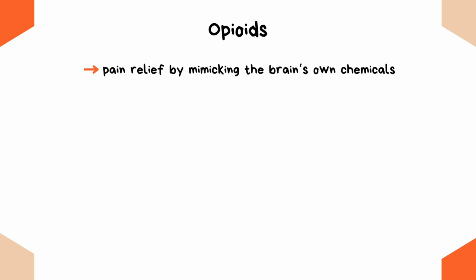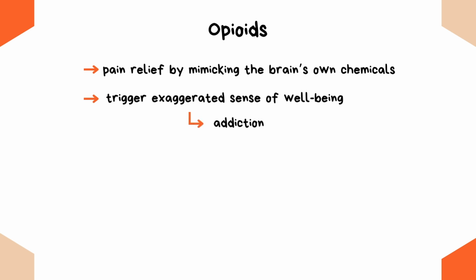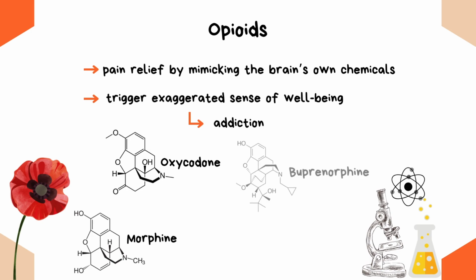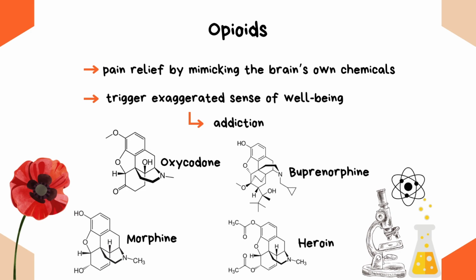Now that you have learned about receptors and ligands, let's have a look at one of our example drugs, opioids. Opioids are used for pain relief and function in the brain. However, they can also trigger an exaggerated sense of well-being, which can lead to addiction. Opioids are made out of the seeds of poppy flowers or synthetically. Some of the most common opioids are oxycodone, morphine, buprenorphine, or the illegal street drug heroin.